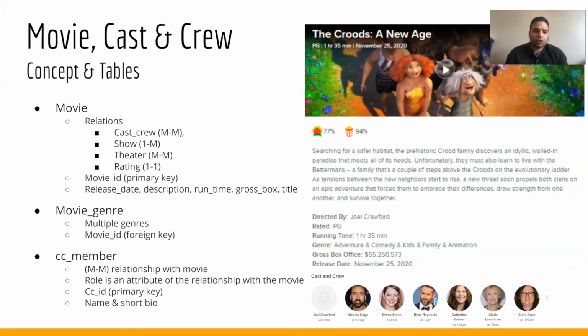Next we are going to talk about the movie table and the cast and crew table. The movie table has multiple relationships with different tables: cast and crew, show, theater, and rating. Movie ID is the primary key of the movie table, and other attributes of the movie table are release date, description, runtime, gross box office, and movie title. There is a movie genre table which contains all the genres of the movie. Each movie can have multiple genres, with movie ID as the foreign key of movie genre. Cast and crew member has a many to many relationship with the movie table, and role is an attribute of the relationship with the movie. CCID is the primary key, and other attributes are CC name and short bio.